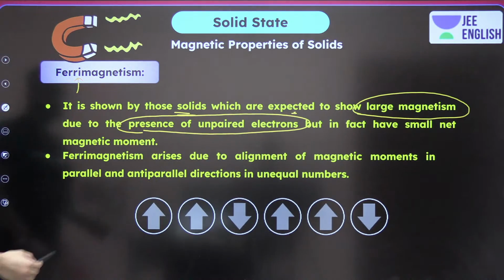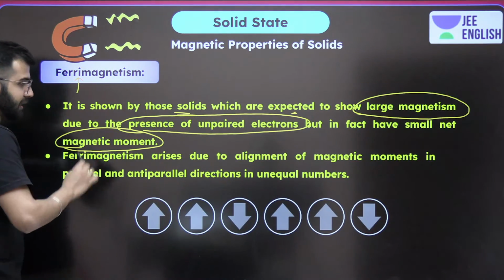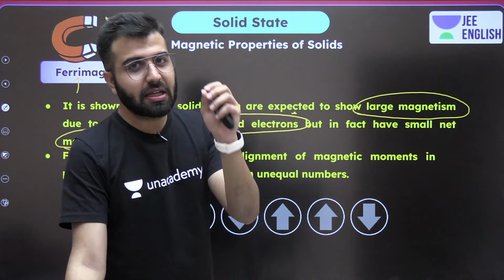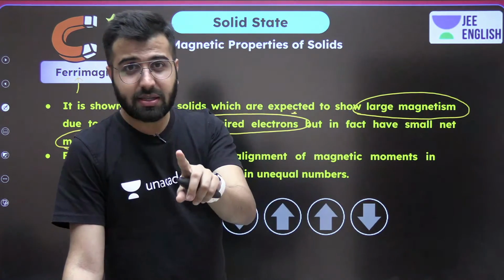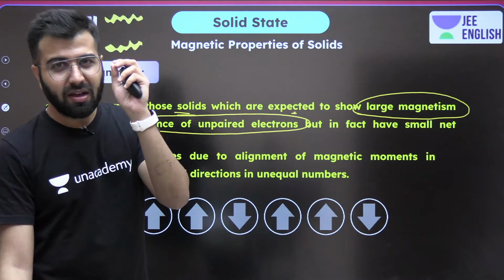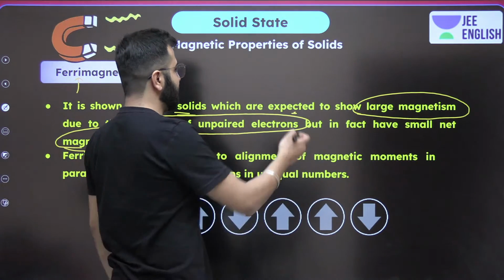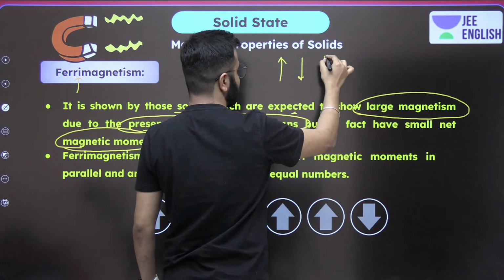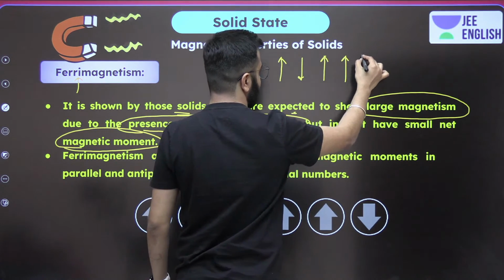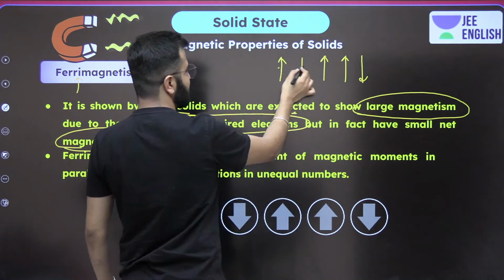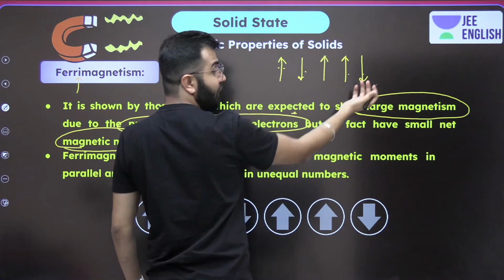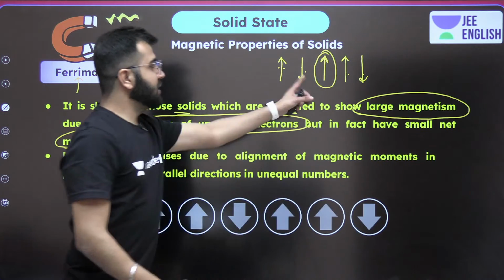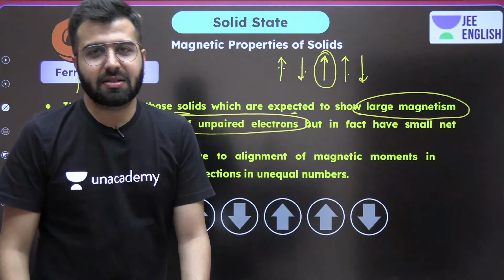But in fact, a small magnetic moment is seen, not zero. We cannot say that there is zero magnetic moment. There is, but these have less. Why is that? Because ultimately in the magnetic field, 1, 2 cancelled, 1, 1, 1. Just because of this, these two are cancelled. That is the effect I'm talking about. Just because of this, we are able to see the magnetism, correct?